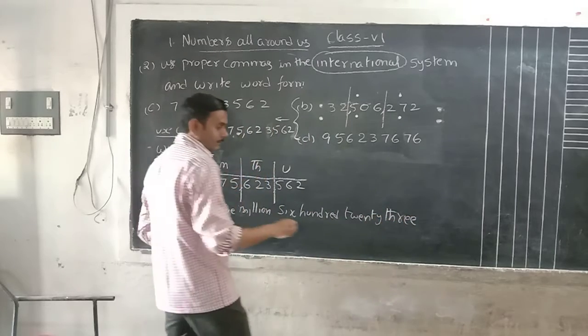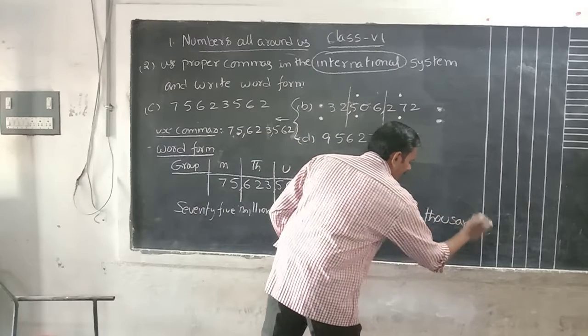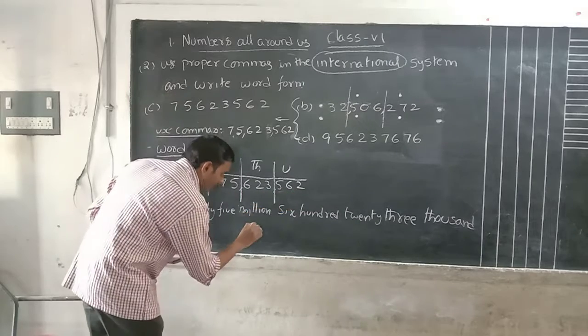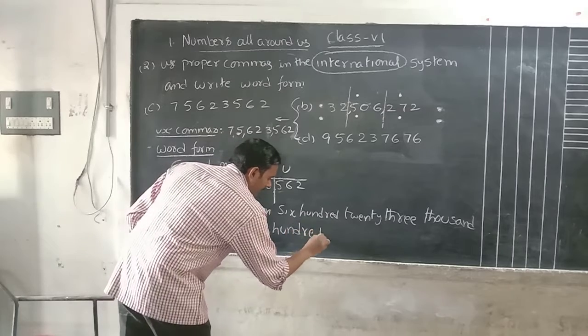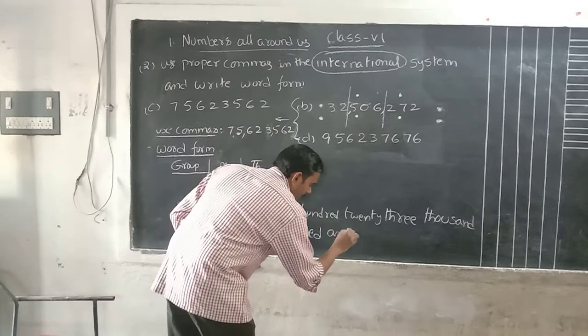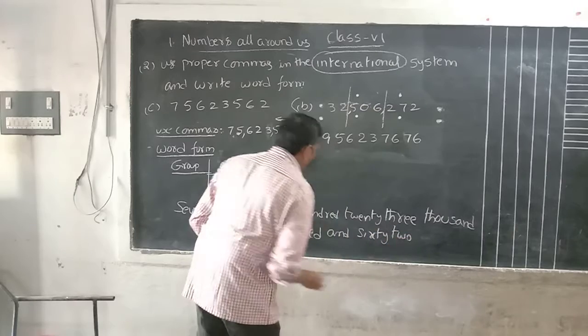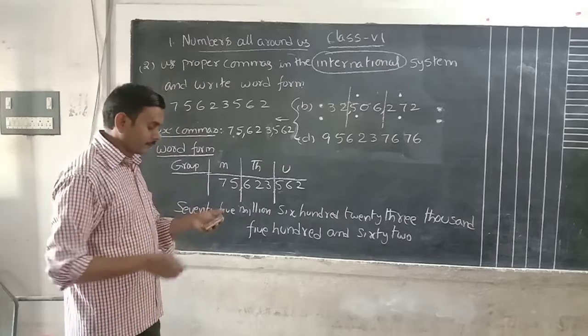It is thousand. 623,000. The unit group has 562. For the unit group, no need to write the group name, the number is only written. That is the answer for the first question.